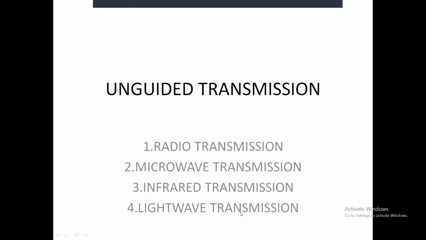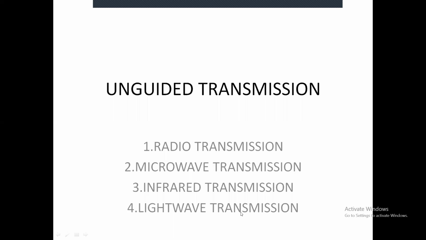These are the types of unguided transmission medium. The first one is radio transmission, which is very useful nowadays. Better applications for radio transmission are television and radio signals. Next, microwave transmission. In this, we need a separate setup at sender and receiver to receive the beam of light.